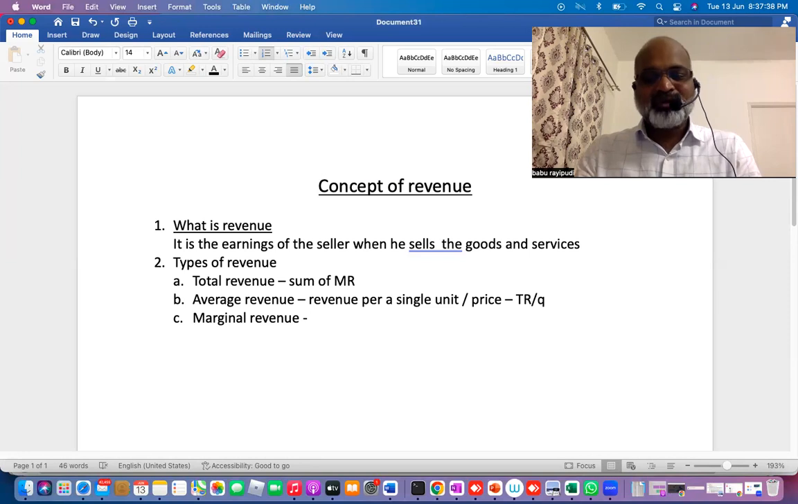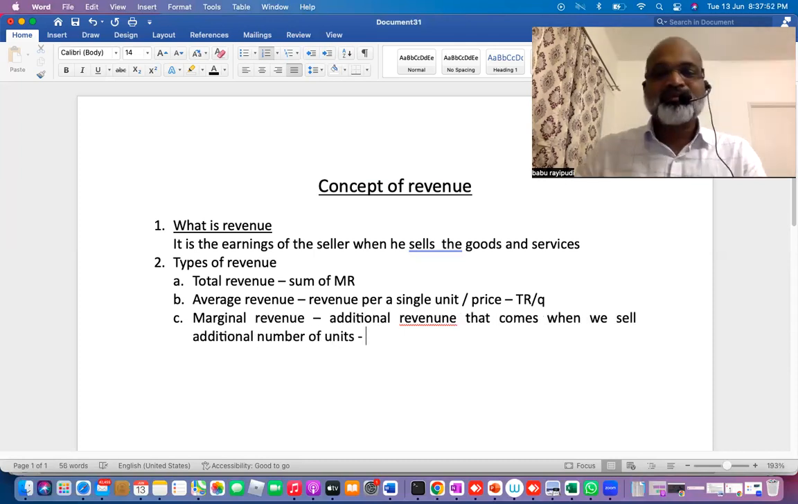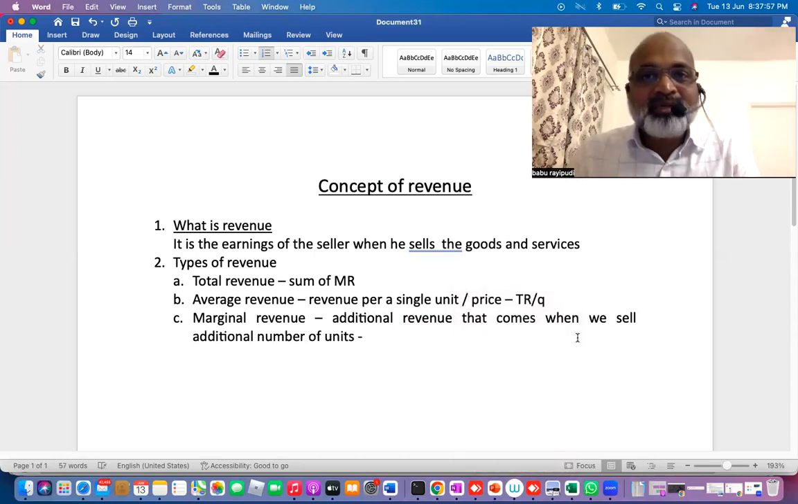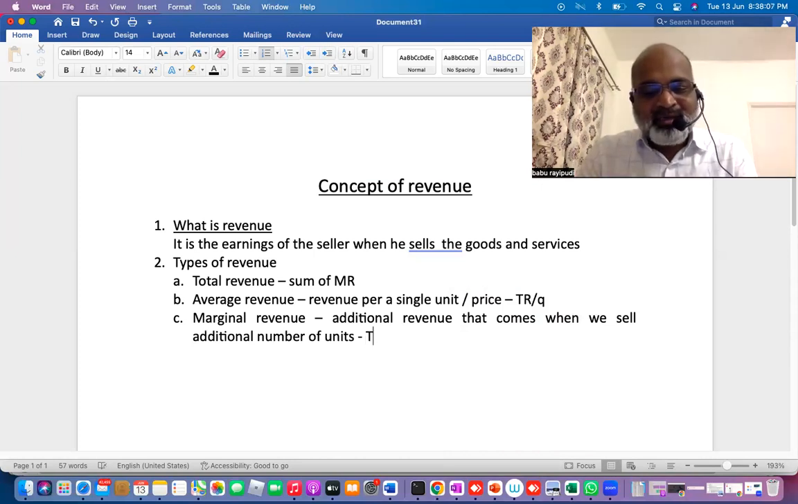Next, we have marginal revenue. It is the additional revenue that comes when we sell an additional number of units. Marginal revenue is the additional revenue earned by the seller when he sells additional units. So basically it is TRn minus TRn-1.